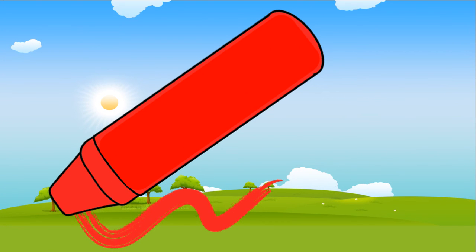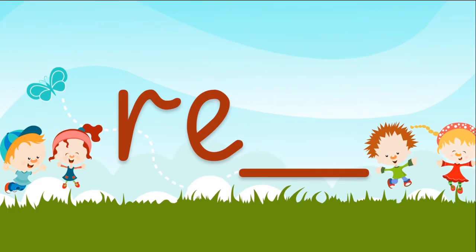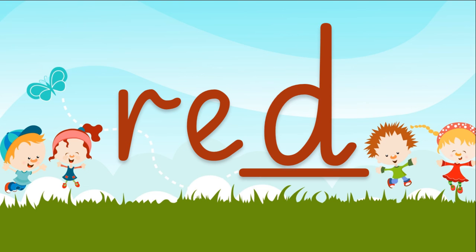We see a crayon over here. What's the color of the crayon? Good job. It's red. So which sound is missing over here? E, D. Red. Good job. The sound missing over here is D.